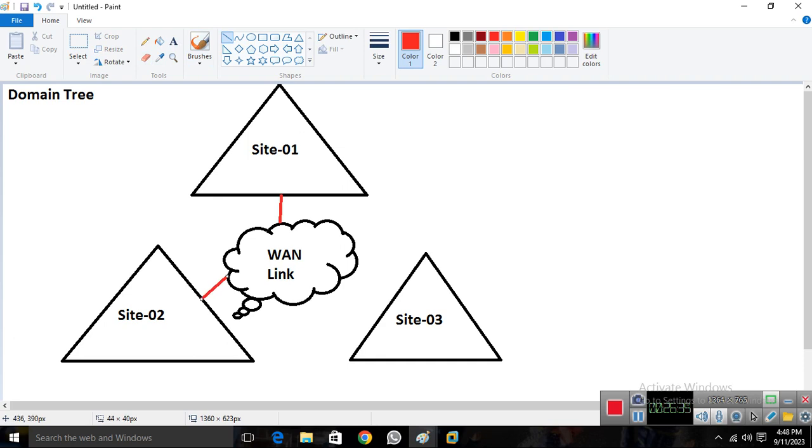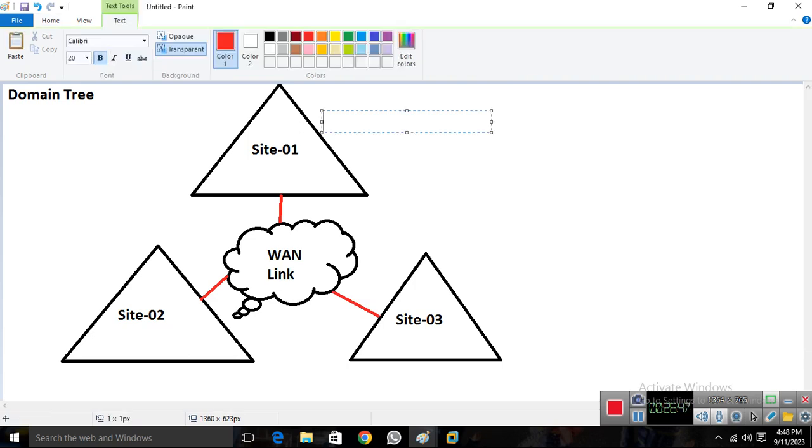Site means physical location. We have different domain networks running. Over there I'm using the abc.com domain.